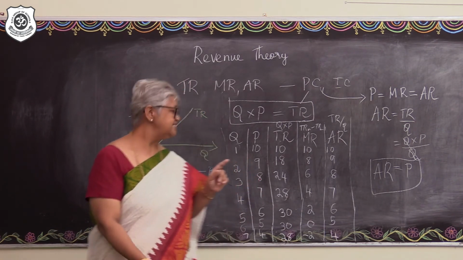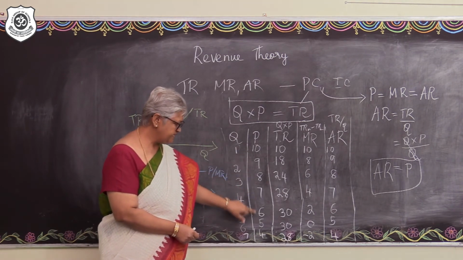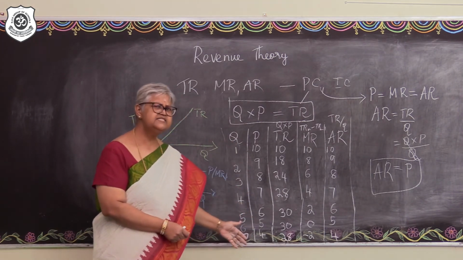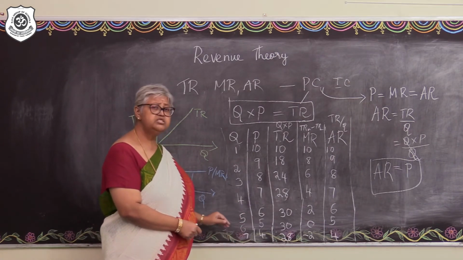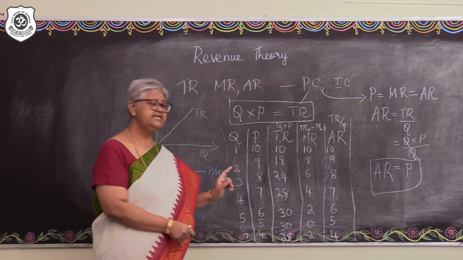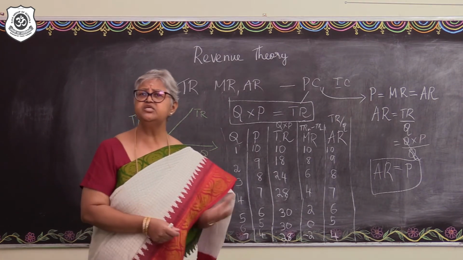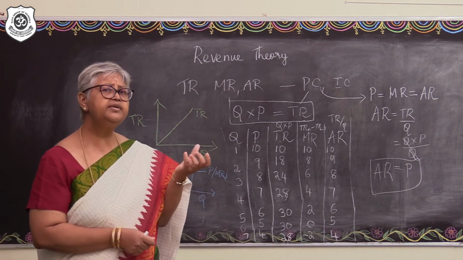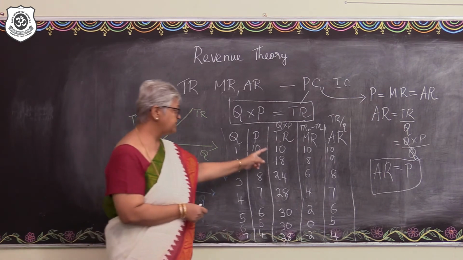Do you get this? Price is falling: 10, 9, 8, 7, 6, 5, 4. Continuously it's falling. Right? And as a result of that, the units of output sold is also increasing: 1, 2, 3, 4, 5, 6, 7. So should it not be generating more and more total revenue? It doesn't happen, isn't it? Look at this third column.